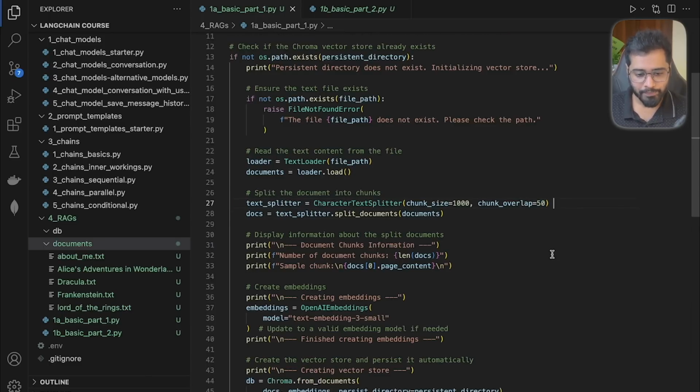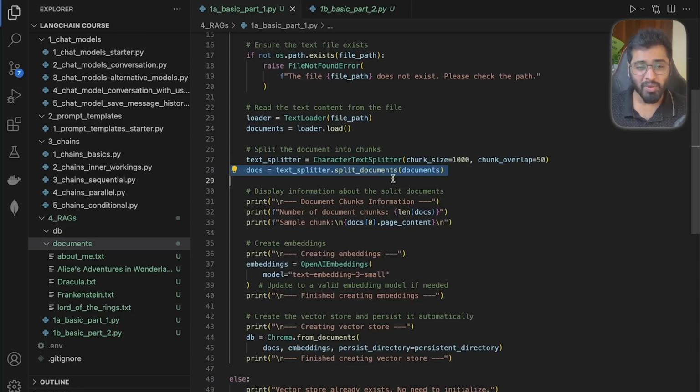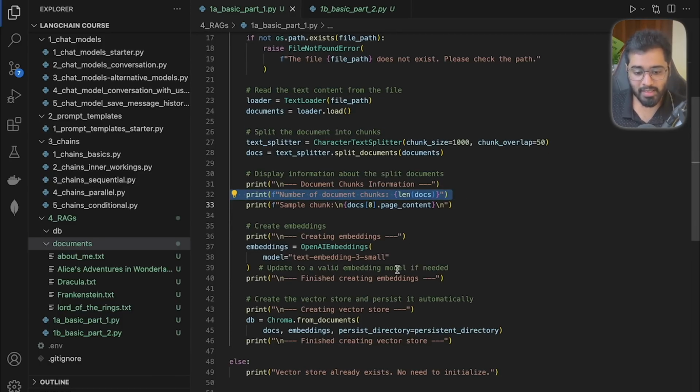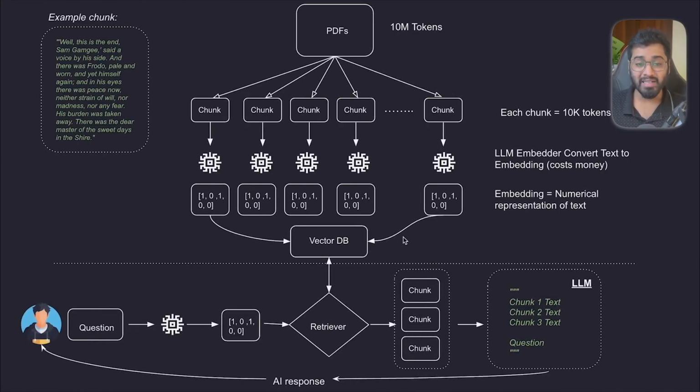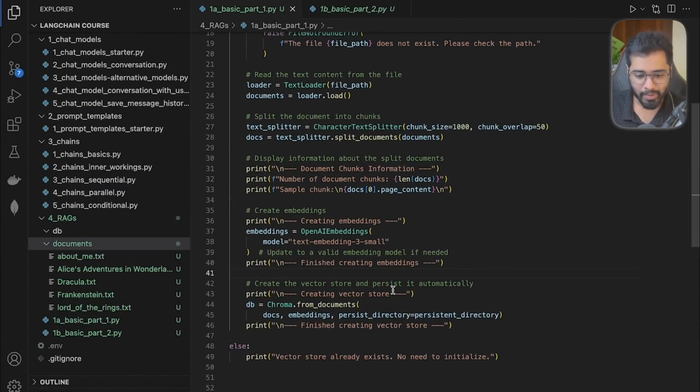Let's move along. Now that we've chunked it, we have an array of chunks, it could be 20, 50, 100, right? So we'll print that as well to look at the length. The next step, if we look at the diagram, is to convert each chunk into its vector embeddings version. So we're going to be using the help of this particular model right here, the text embedding 3 small. This is by far the most capable embedding model by OpenAI, that is also, I believe, very cheap as well.